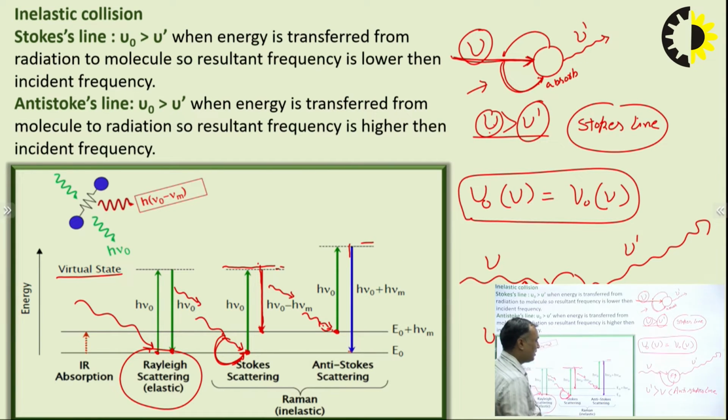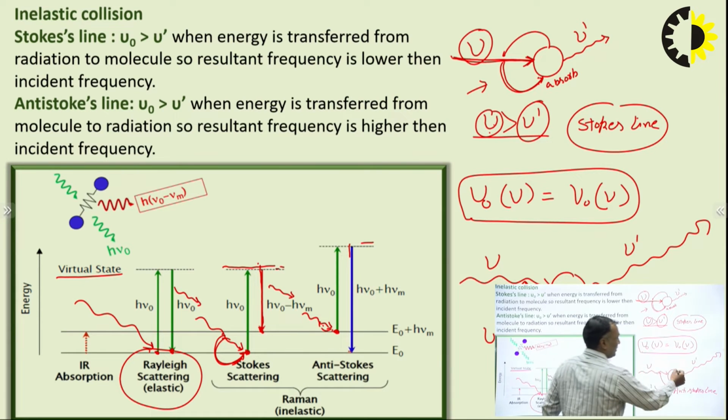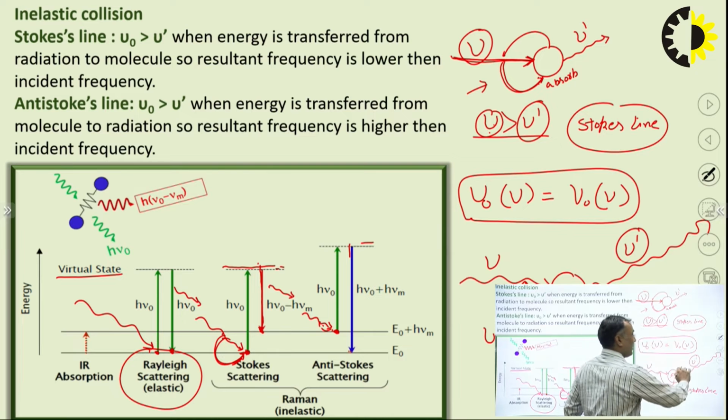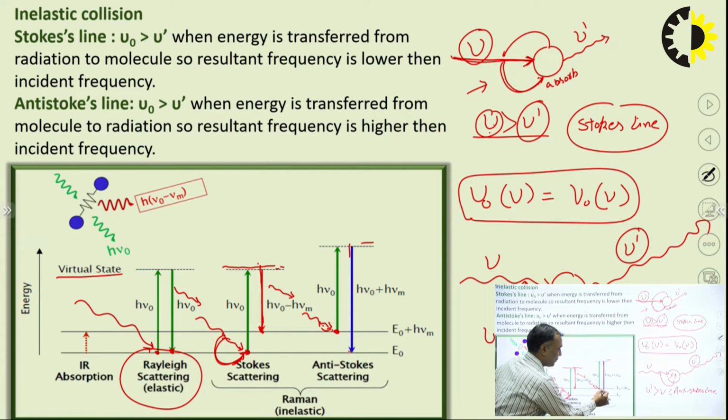So this is the lower energy level. Okay. So what happens? The energy that is scattered here increases. So how much does it increase? This much. Okay. So this is basically the anti-Stokes line.